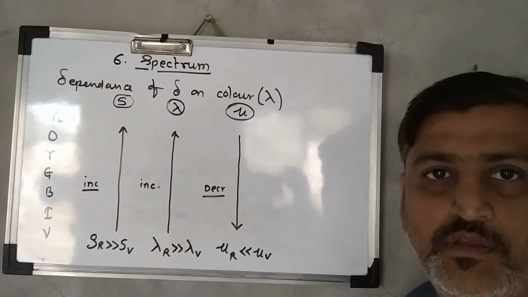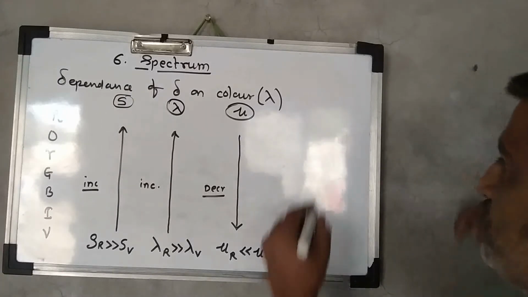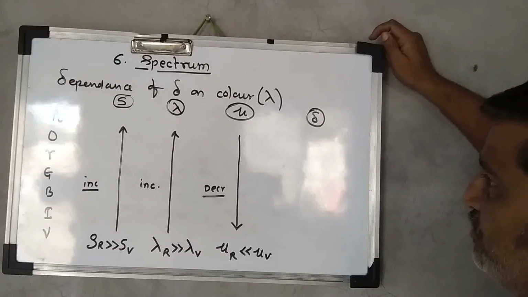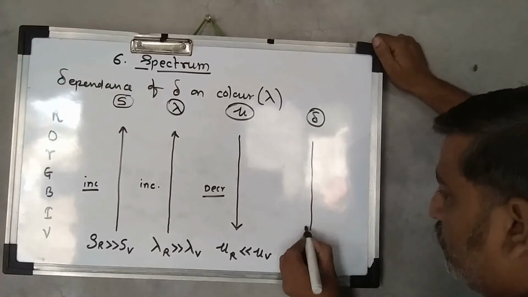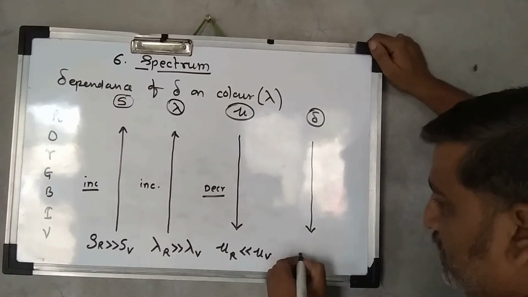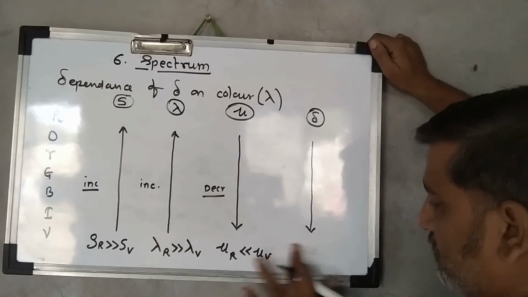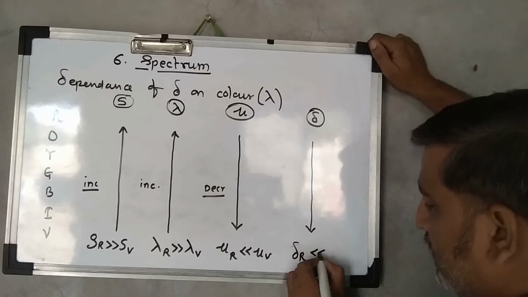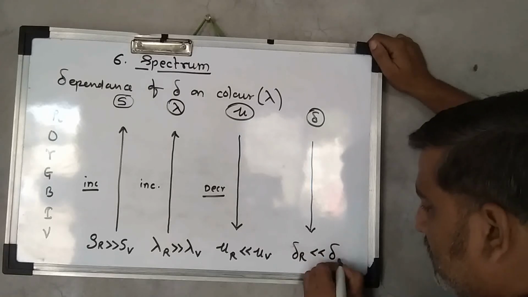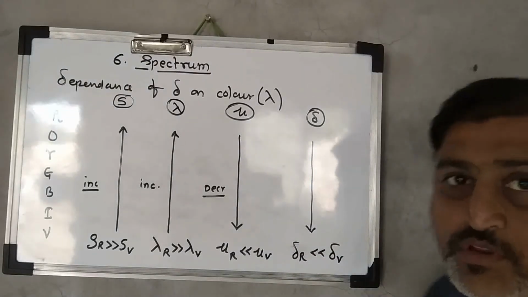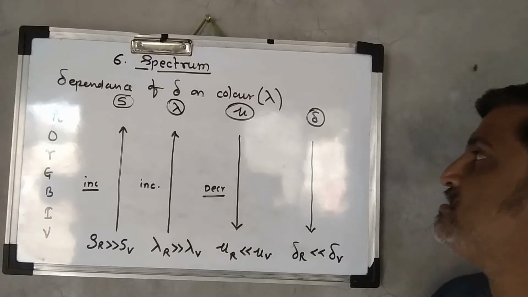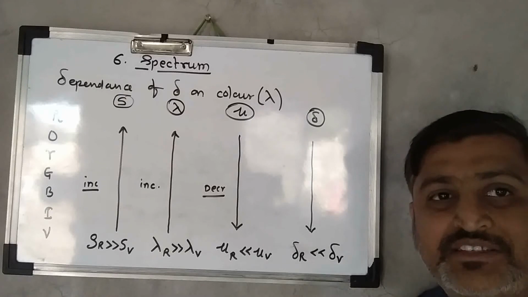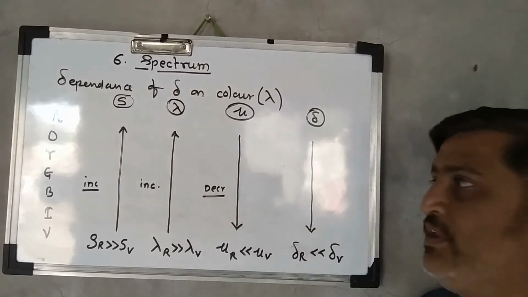Okay, let's see about the deviation, delta. Now deviation is maximum for the violet color over here. Deviation for the red color, I say delta R, is much lesser than delta V. Deviation is lesser for the higher wavelength and it is greater for the lesser wavelength.